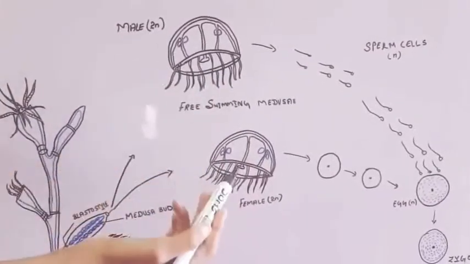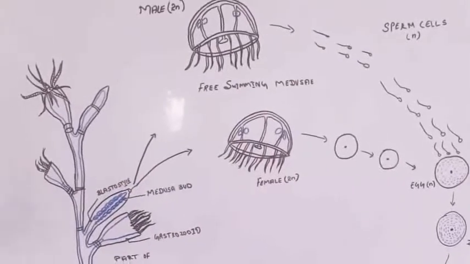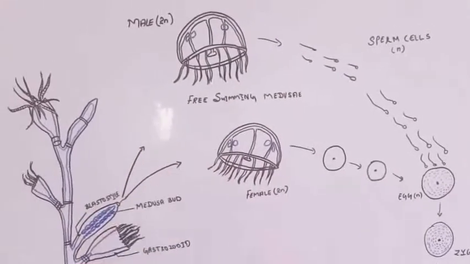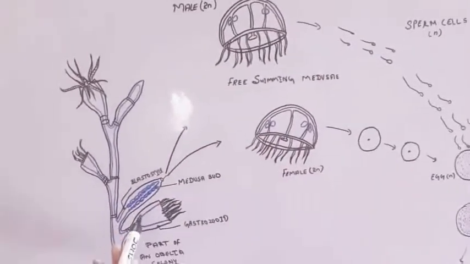The medusa is the modified zooid developed from the blastostyle.